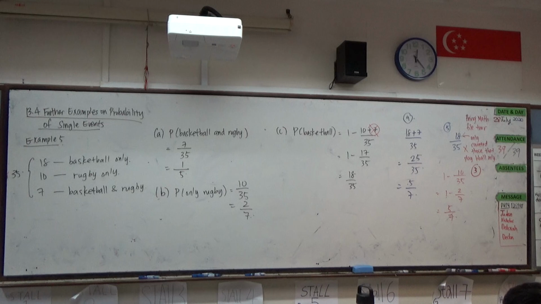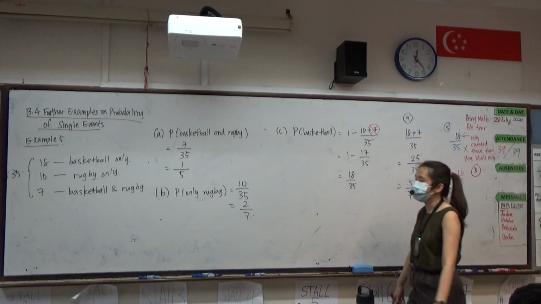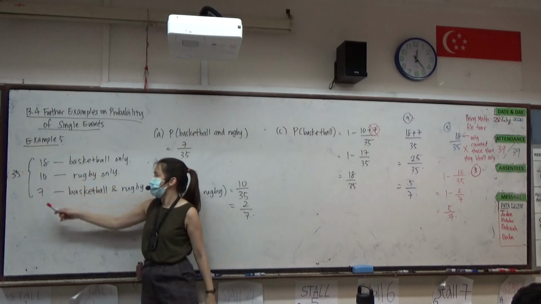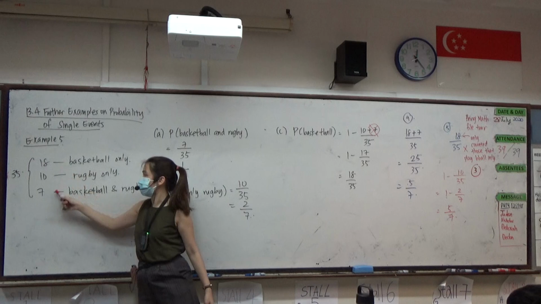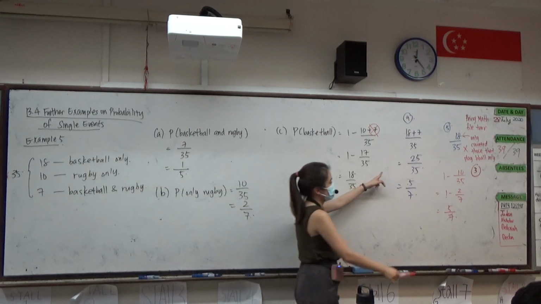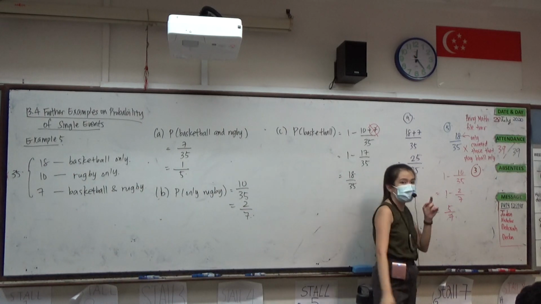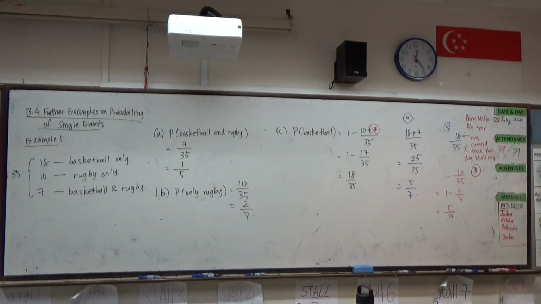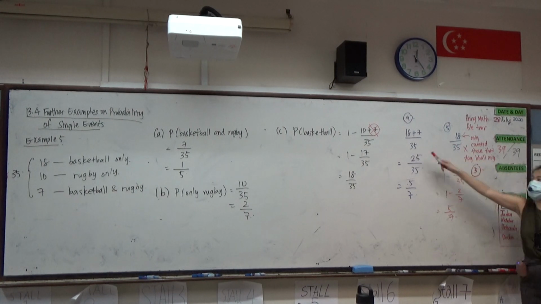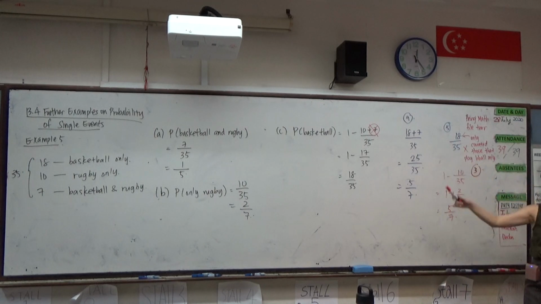Then this answer, 1 minus 10 over 35, is taking everything, the whole, minus the fraction of people playing rugby only, so you'll be left with this. So this and this actually refer to the same thing. Therefore you can present your answer either way. These two, the black one and the blue one, are not correct.